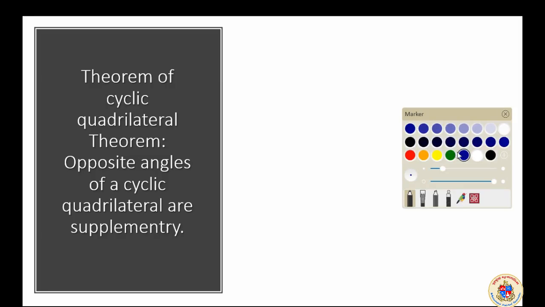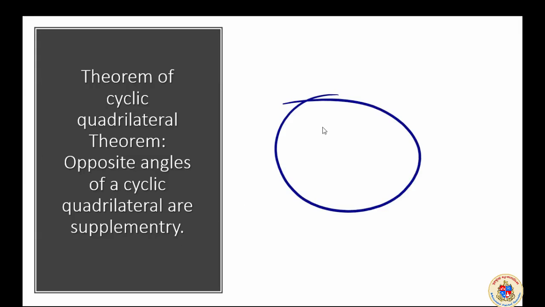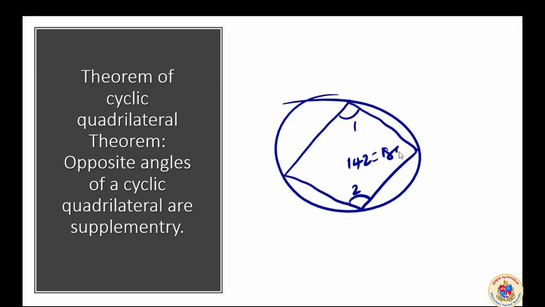If there is a circle like this, rough diagram, and if there is a cyclic quadrilateral like this, it is said by the theorem that for opposite angles 1 and 2, 1 plus 2 is equal to 180 degrees, and 3 plus 4 also will be equal to 180 degrees. This is the theorem of cyclic quadrilateral.